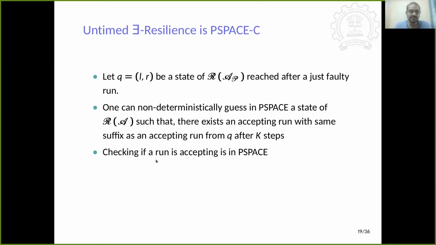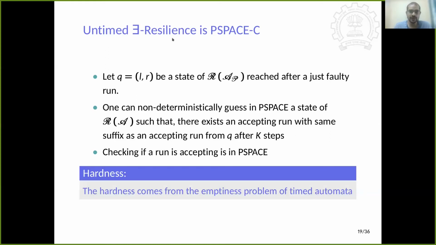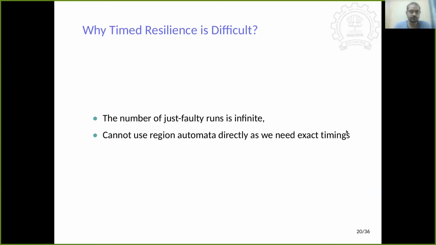After this guessing, we can check that the run is possible in P space. So we can solve the untimed existential resilience in P space. Now the hardness comes from the emptiness problem of timed automata. So we have shown that we can reduce the emptiness problem of timed automata to the untimed existential resilience of timed automata.